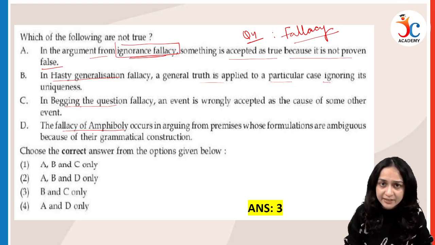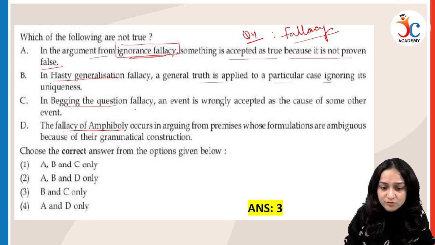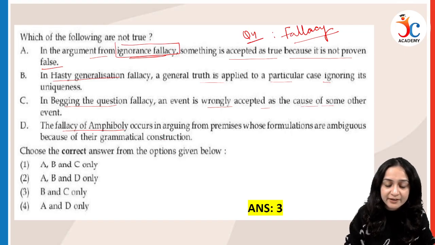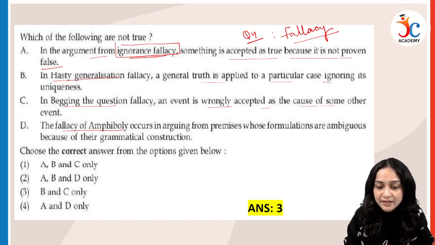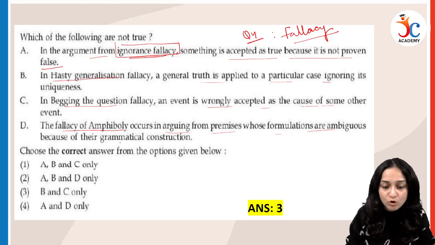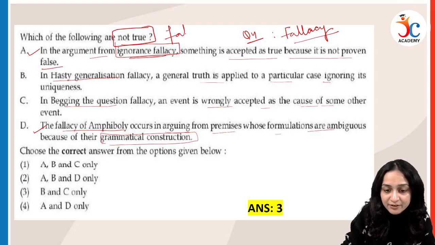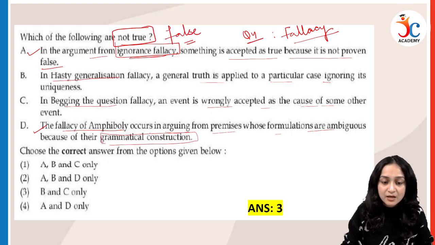Let's see if it is correct or not. In begging the question fallacy, an event is wrongly accepted as the cause of some other event. Fallacy of amphiboly occurs in arguing from premises whose formulations are ambiguous because of their grammatical construction. This is a correct statement. This is also a correct statement. We have to identify which of the following are not true. Not true means we have to identify the false statements.